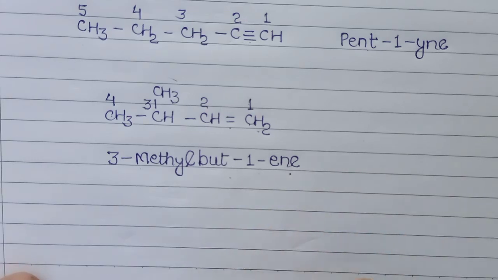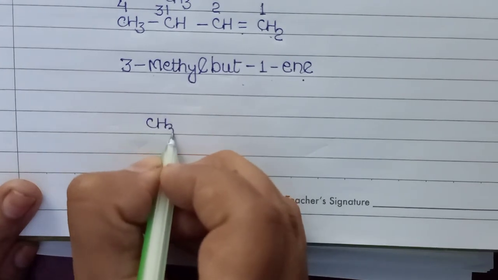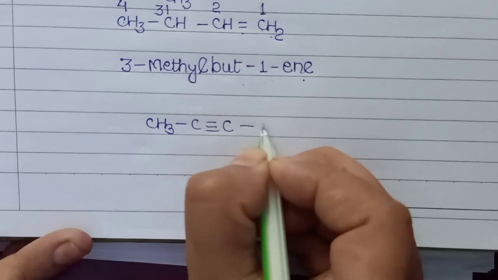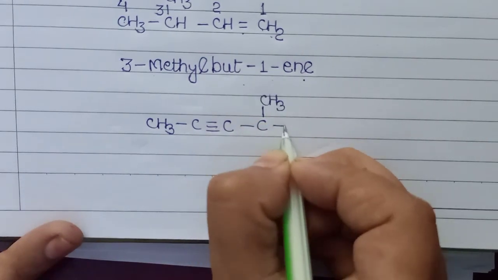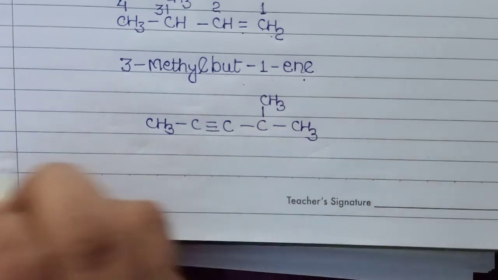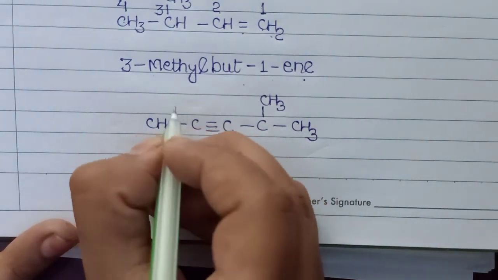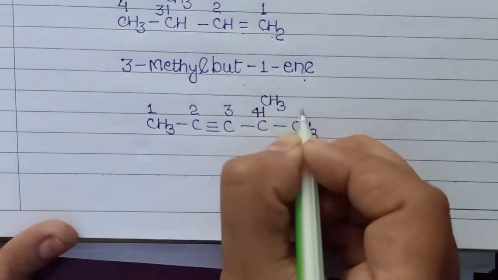Now we take another example: CH3, C triple bond C, C, CH3 and CH3. Again we start the numbering from here: 1, 2, 3, 4, 5.